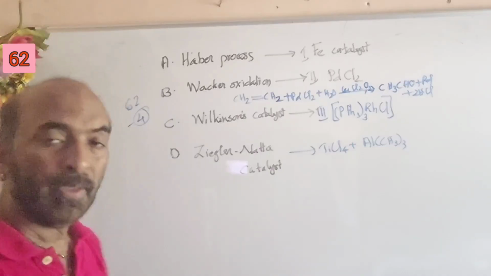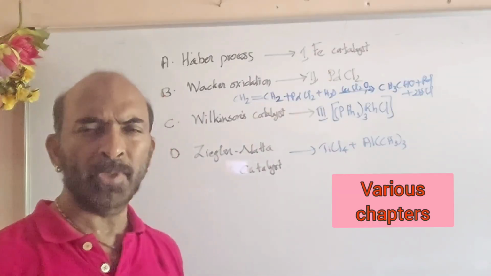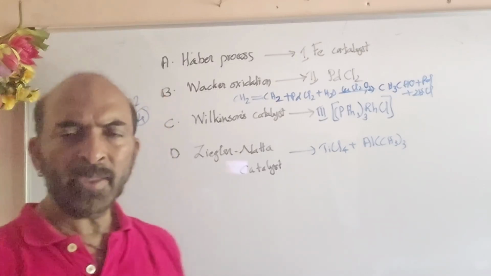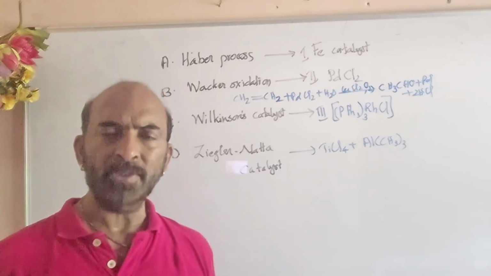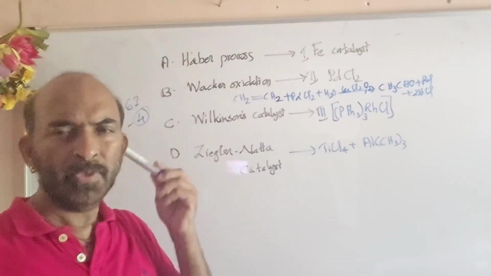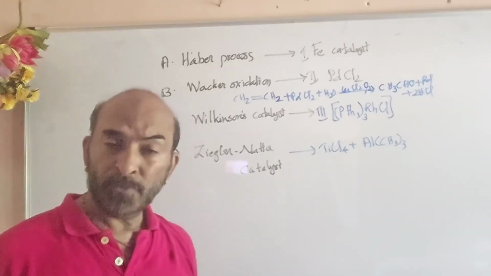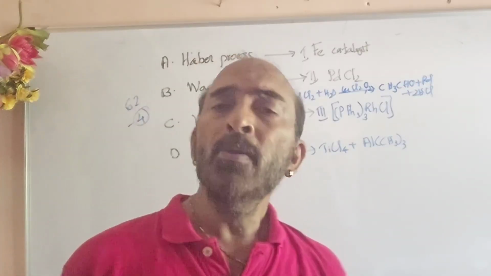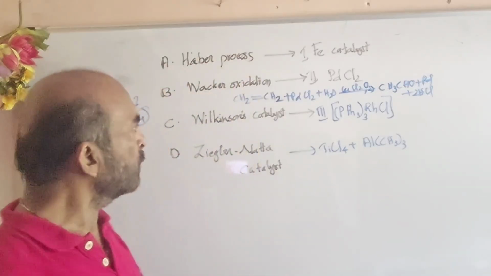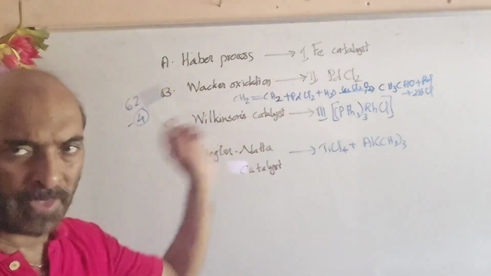Our next question, its reactions are from different chapters, so you cannot pinpoint to which chapter it belongs. See, you have to identify the name of the reaction versus its corresponding catalyst. First one is the Haber process. We know ammonia is manufactured from nitrogen and hydrogen. You use iron as the catalyst. So, Haber process, iron catalyst.